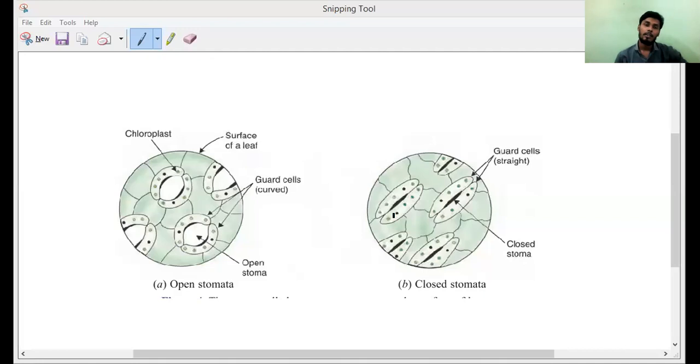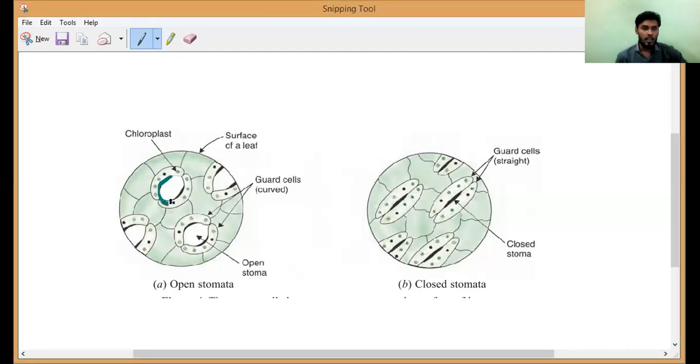Please try to understand. So now you can understand very easily how they are absorbing the carbon dioxide. Are you able to see this, Mari? So this is called guard cells. What should we call this part? Have you noticed it? Guard cells. This middle part is called the stomatal pore, or open stomata. You can see open stomata.